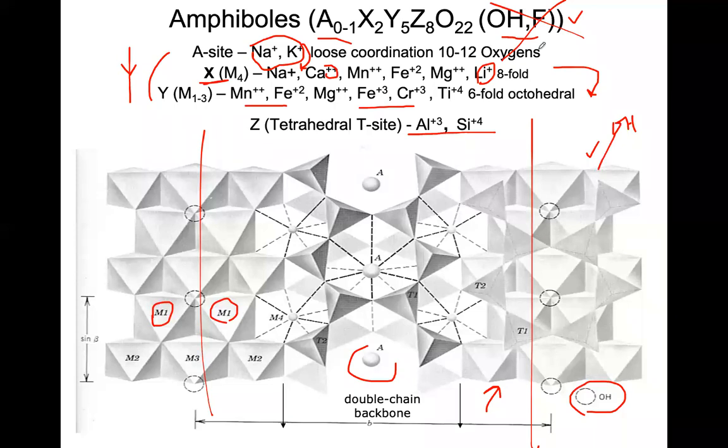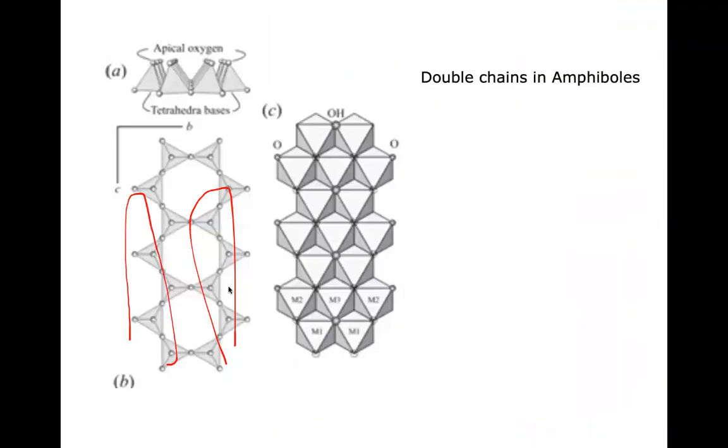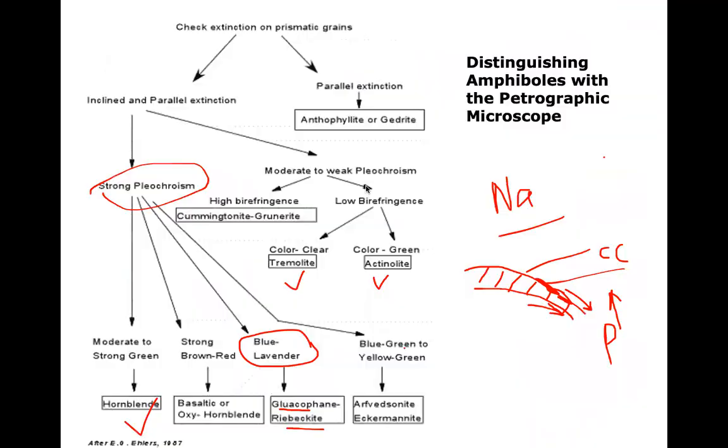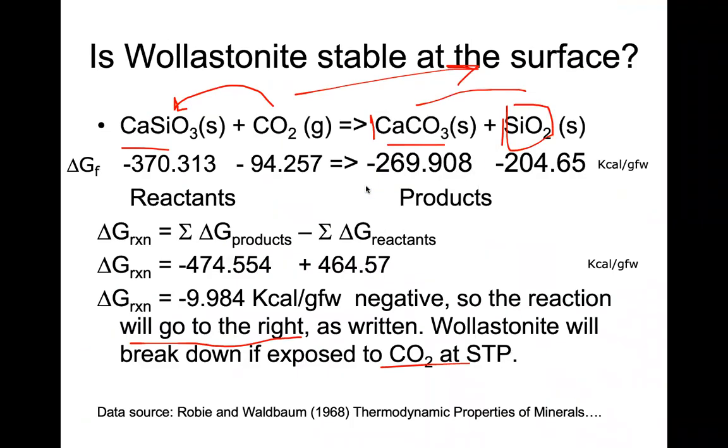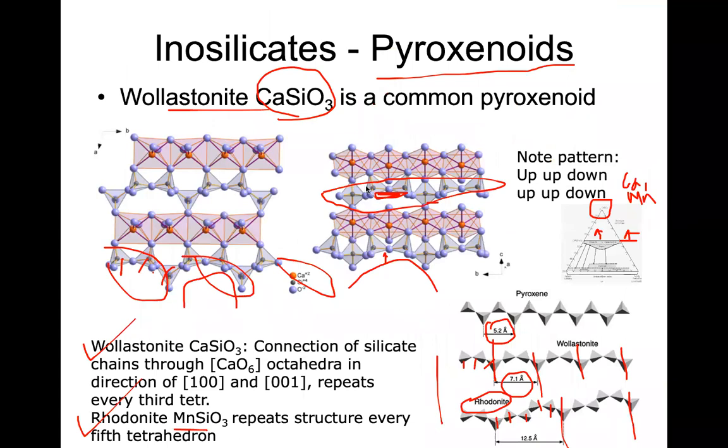If OH is not there, then it is no longer an amphibole. So this is the difference between the 2 types of inosilicates, single chains and double chains. Pyroxenoid is the defected structure which we find in wollastonite or rhodonite. Those are the 2 pyroxenoids that we can easily see in nature.